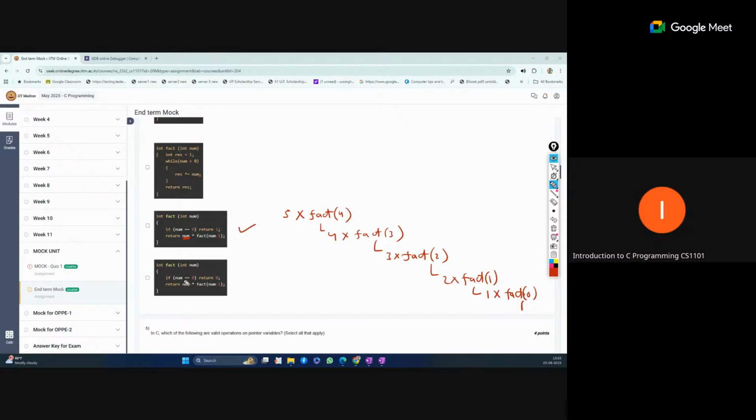And the next one: here the only change is return 0. This is problematic, because if we return 0 from this position, then 0 into 1 becomes 0, and the whole result becomes 0. So this is not correct. So A and C are the correct codes for the factorial here.